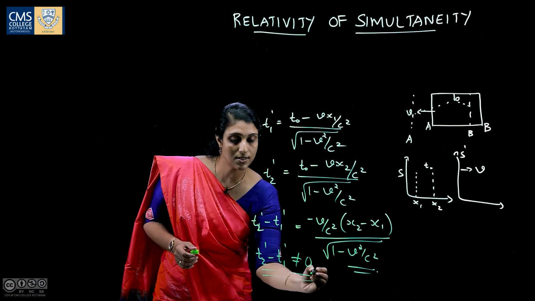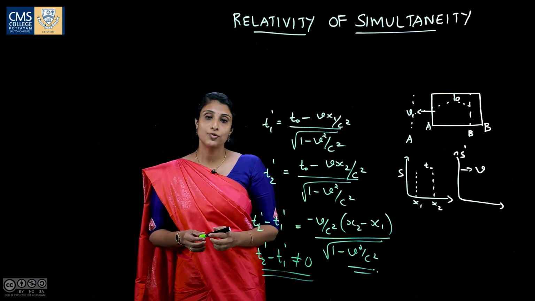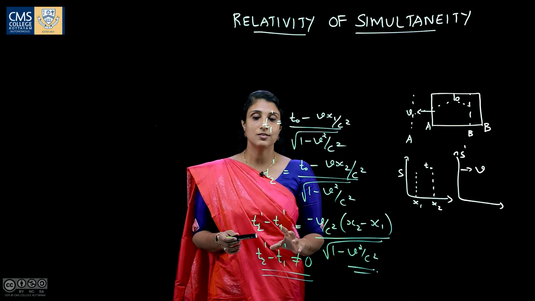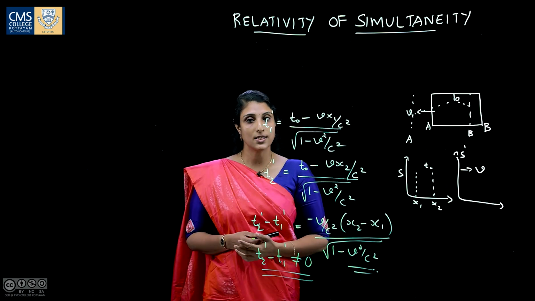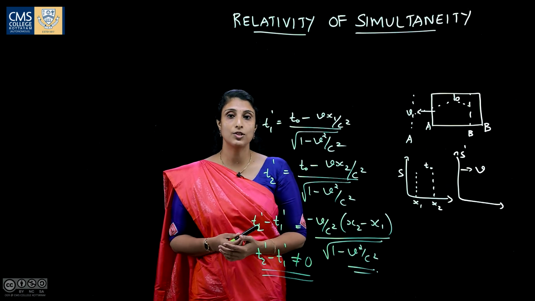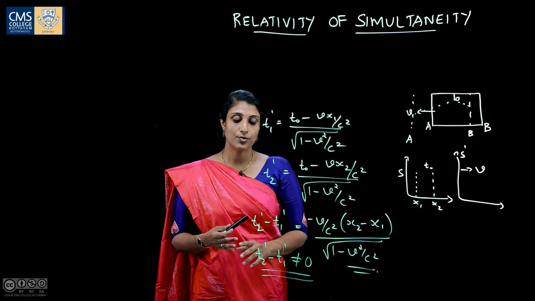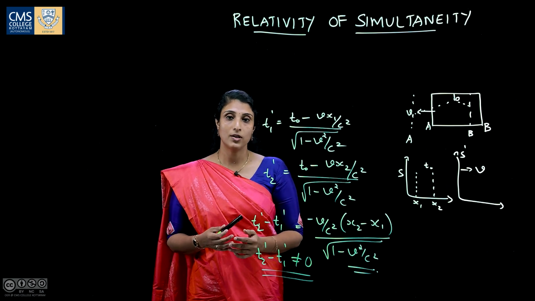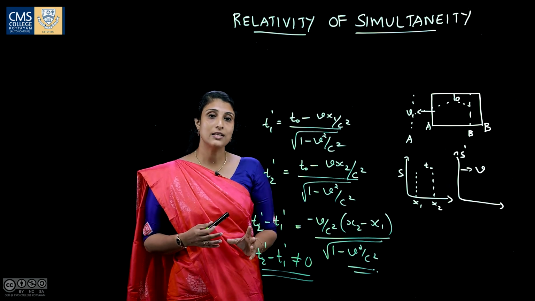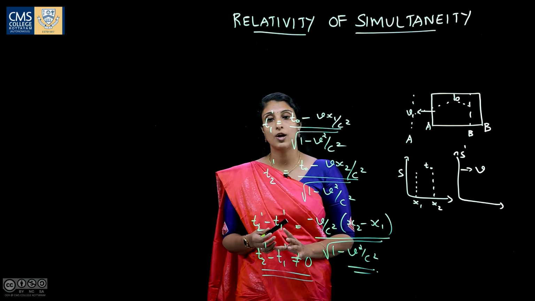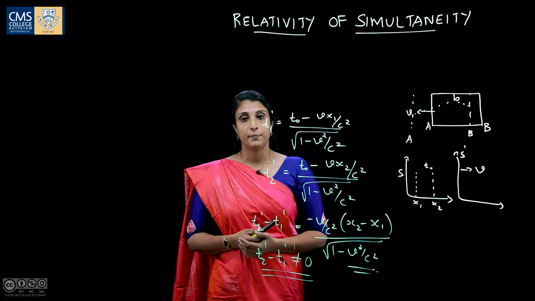If it is equal to 0, it means the two events are simultaneous to an observer in the S dash frame. Here x1 is not equal to x2. x1 cannot be equal to x2. So, t2 dash minus t1 dash is not equal to 0. That is, the two events are not simultaneous to an observer in the S dash frame.